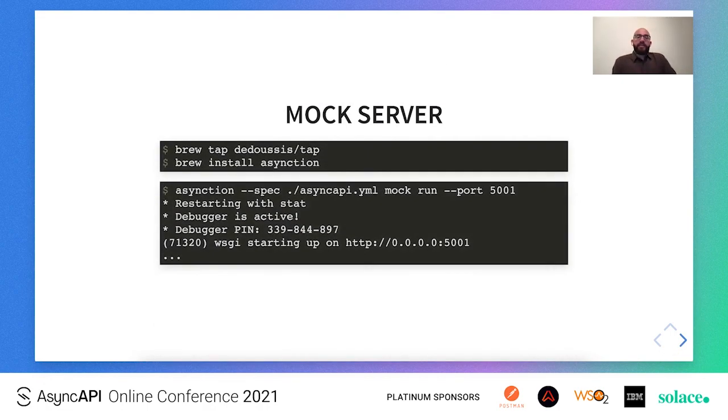And finally, another killer feature of Asynction is the mock server, which is also combined with the CLI. You can install the Asynction CLI from Homebrew using brew install asynction, and then with a single line command, you can just reference a local AsyncAPI YAML file and spin up a fully functional Socket.IO mock server. This mock server will listen for all the events that are referenced within the AsyncAPI YAML file and return acknowledgements appropriately based on the x-ack schemata. It will also periodically publish fake events that adhere to the message payloads for any clients that may be connected to that mock server.